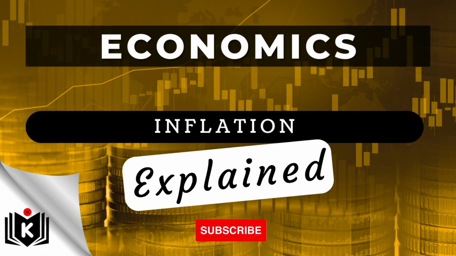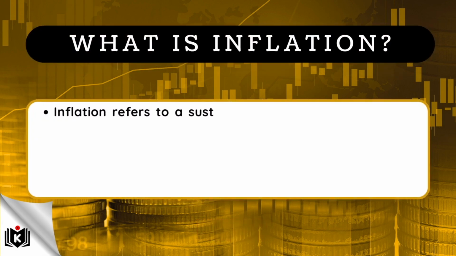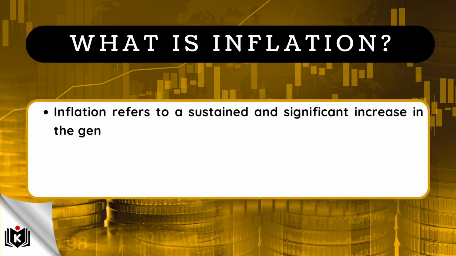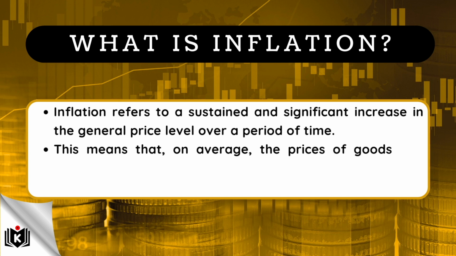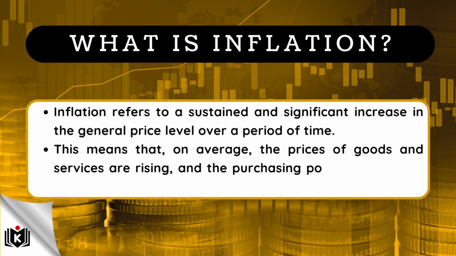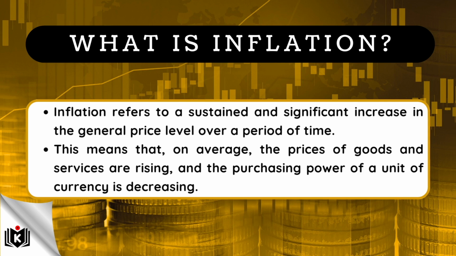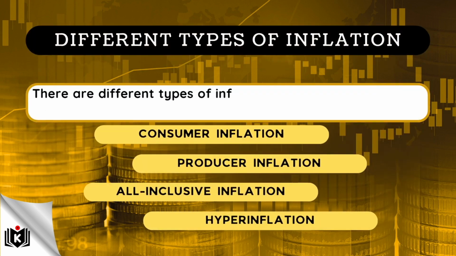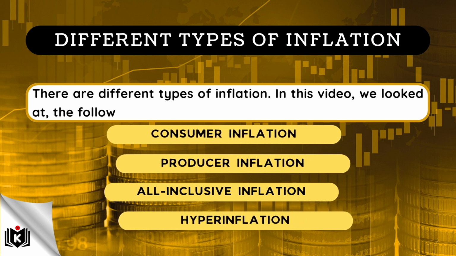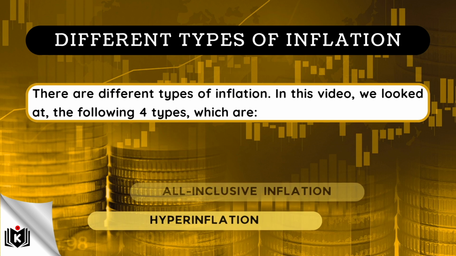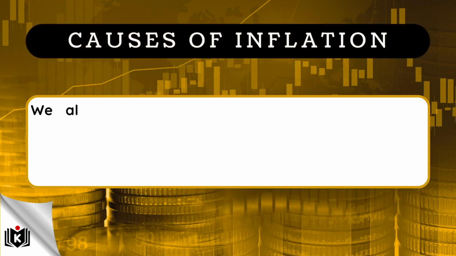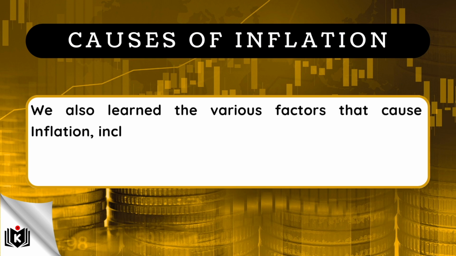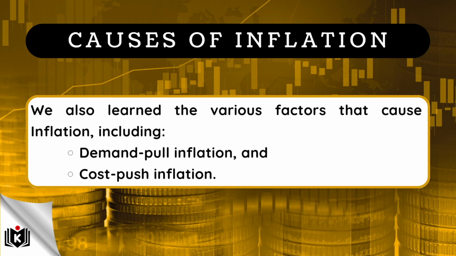Just to recap on what we covered in this video, inflation refers to a sustained and significant increase in the general price level over a period of time. This means that, on average, the prices of goods and services are rising, while the purchasing power of a unit of currency is decreasing. There are also different types of inflation. In this video, we looked at the following 4 types, which are consumer inflation, producer inflation, all-inclusive inflation, as well as hyperinflation. We also learned the various factors that cause inflation, including demand pull inflation and cost push inflation.